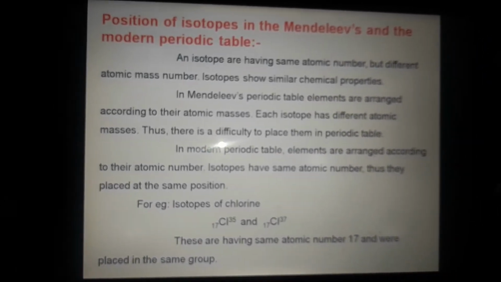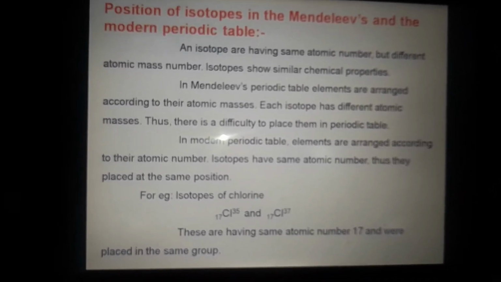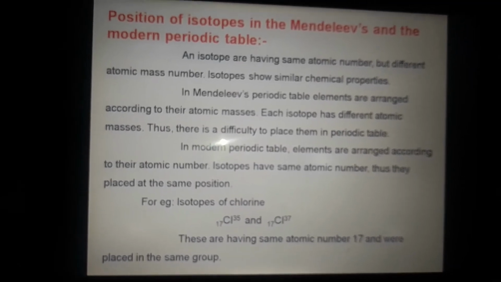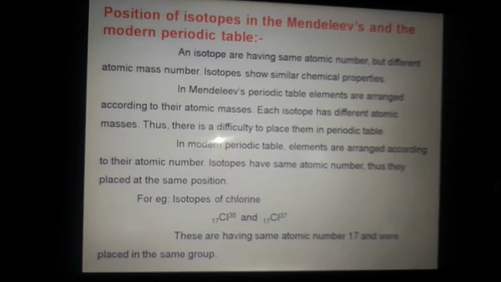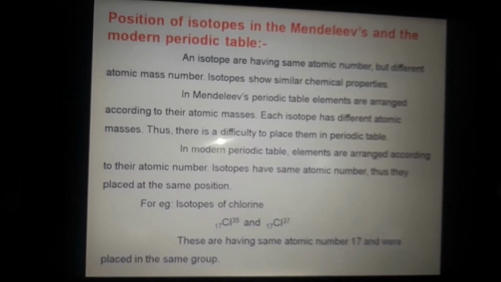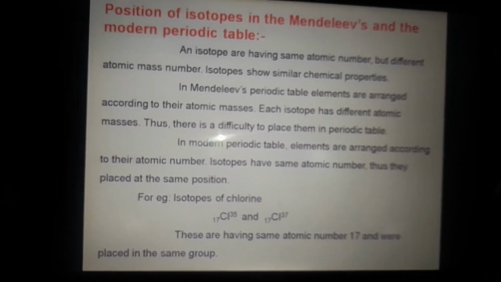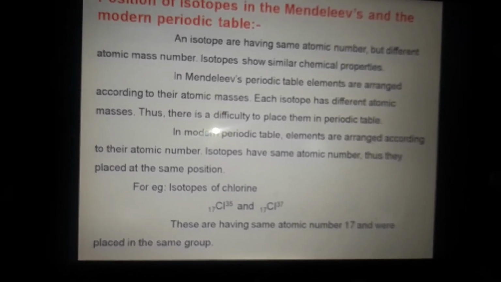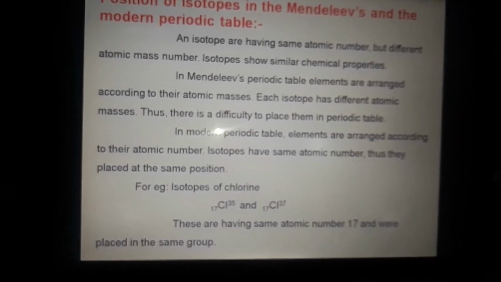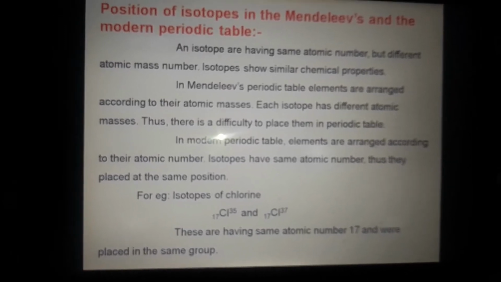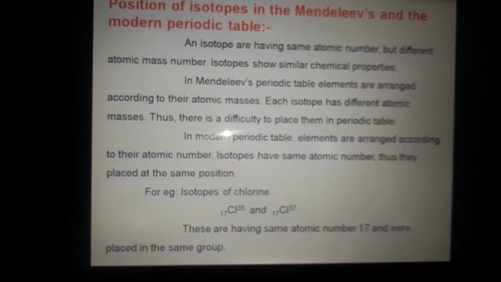In the Mendeleev periodic table, elements are arranged according to their atomic masses. Each isotope has different atomic masses, thus there is a difficulty in placing them in the periodic table. In the modern periodic table, elements are arranged according to their atomic number. Isotopes have the same atomic number, thus they are placed at the same position. We will explain this with the help of the example of chlorine.